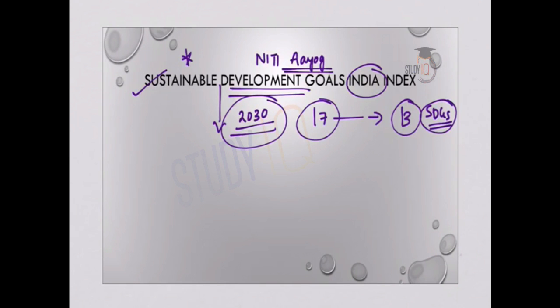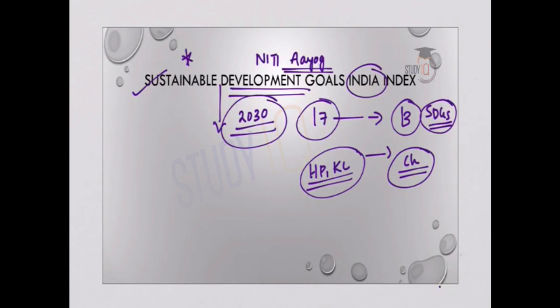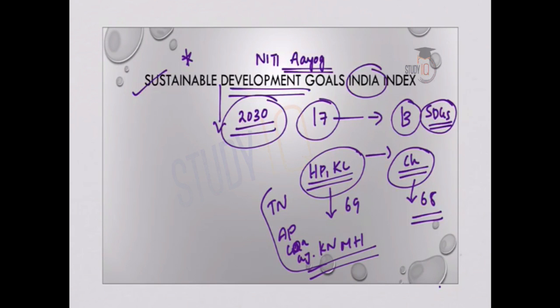And according to the SDG index score, Himachal Pradesh and Kerala are the top performing states, and in case of union territories, Chandigarh is the union territory which is very close to Kerala and Himachal Pradesh in the score. Himachal Pradesh and Kerala have a score of 69, while Chandigarh has a score of 68. And other top performing states are Tamil Nadu, Andhra Pradesh, Goa, Gujarat, Karnataka, Maharashtra, etc. So here we will see that these top performing states are mostly the prosperous states or those industrialized states, mostly in the southern region and in the western part.